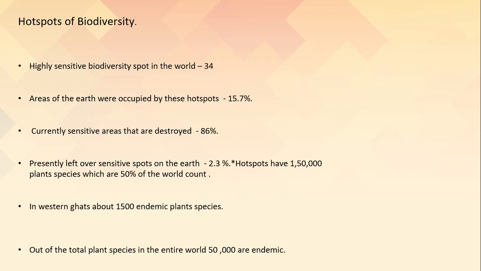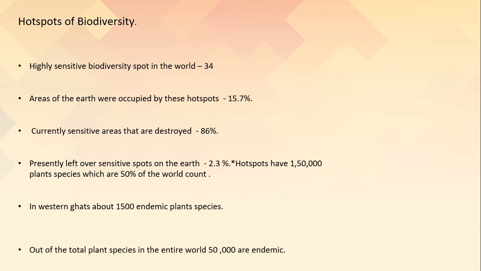Students, let's learn biodiversity hotspot. What is it? A biodiversity hotspot is a biogeographic region with significant levels of biodiversity that is threatened by human habitation. Hotspots of biodiversity: highly sensitive biodiversity spots in the world are 34. Area of the earth occupied by these hotspots is about 15.7%. Currently, sensitive areas that are destroyed is about 86%. Presently, leftover sensitive spots on the earth is 2.3%.